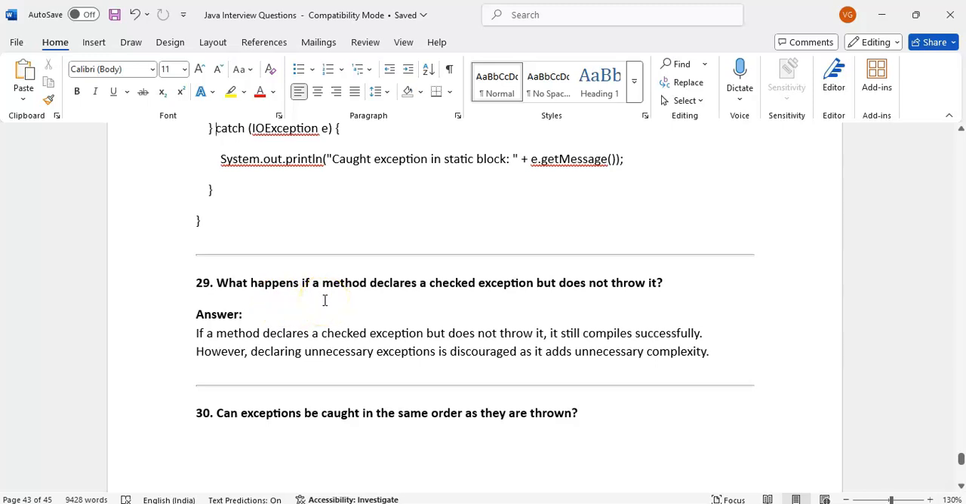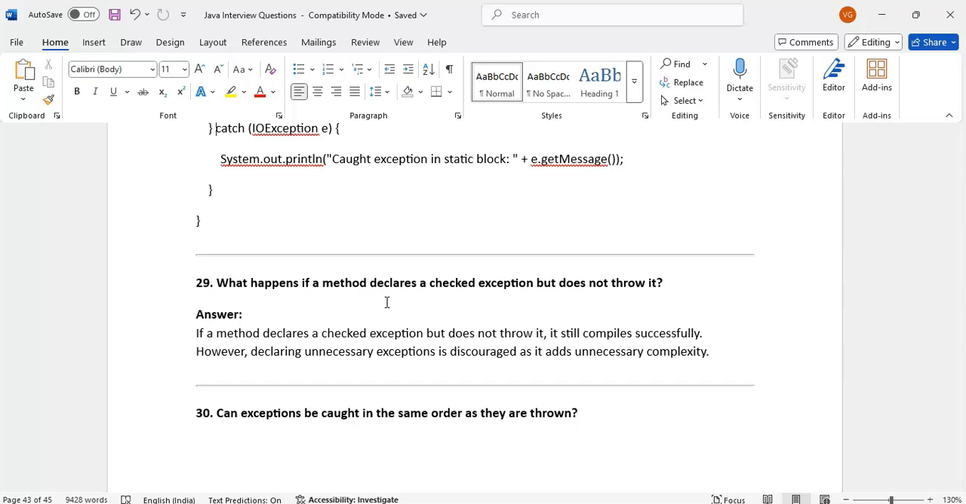What happens if a method declares checked exception but does not throw it? Right, what happens if a method declares, in the declaration section, a checked exception by using the throws keyword, but does not throw it. When we use throws and in the try block there is a checked exception being thrown, then we need to handle it in the throws. But we are not throwing any checked or runtime exception, yet you still have a throws keyword. What will happen? Nothing will happen.